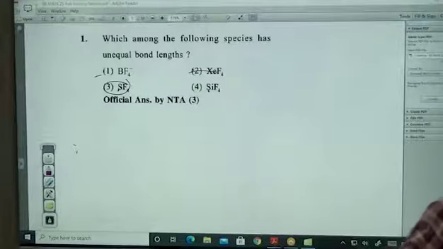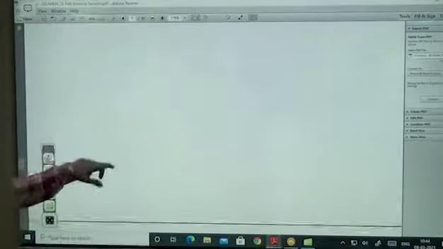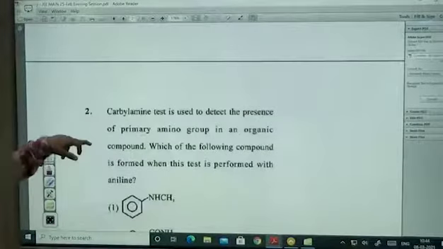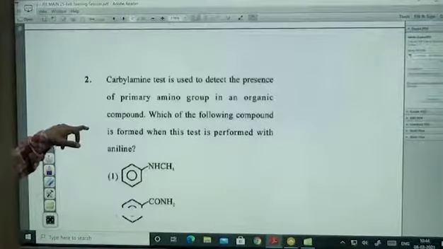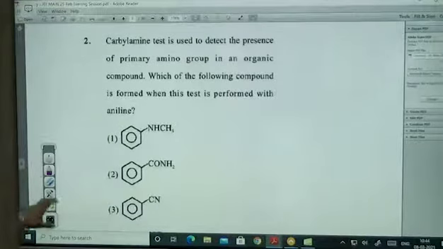Got it? Does CCl6 2- exist or not? It does not exist. Why? First of all, it does not have d orbitals. If it has to show coordination number 6, it should have d orbitals, right? It does not have d orbitals, so no point of talking about it.